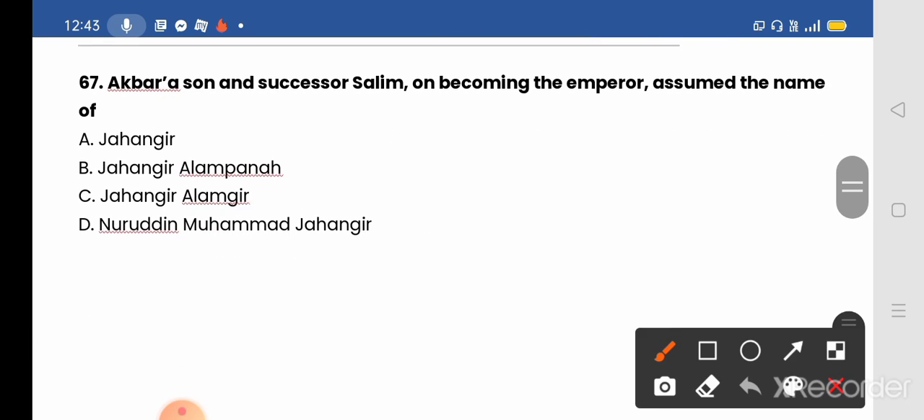67. Akbar's son and successor Selim, on becoming the emperor, assumed the title name of A. Jahangir, B. Jahangir Alam Pana, C. Jahangir Alamgir, and D. Nuruddin Muhammad Jahangir. So here option D will be the correct answer. Akbar's son and successor Selim, on becoming the emperor, assumed the name of Nuruddin Muhammad Jahangir. Option D will be the correct answer.